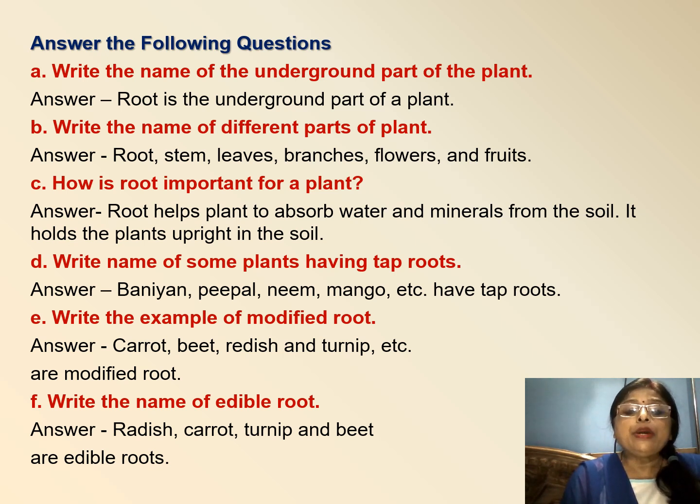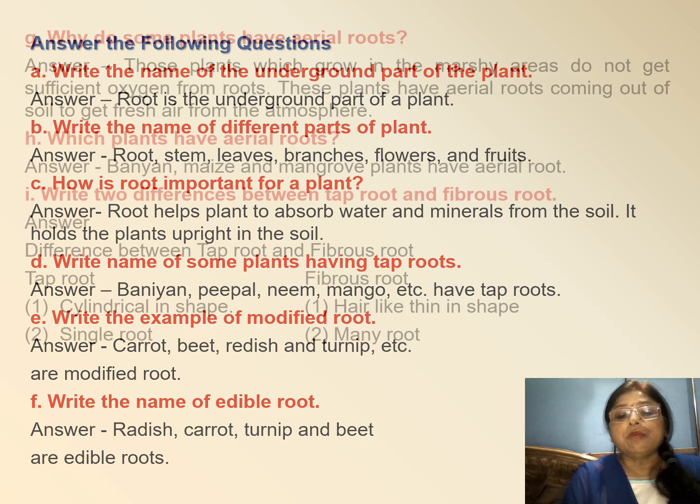Next question, how is root important for a plant? Root helps in absorption of water and minerals from the soil. It holds the plant upright in the soil. Write names of some plants having tap roots. Banyan, peepal, neem, mango, etc. have tap roots. Write examples of modified root. Carrot, beet, radish and turnip, etc. are modified roots. Write the names of the edible roots. Radish, carrot, turnip and beetroot are edible roots.